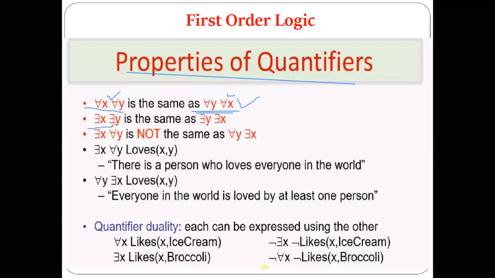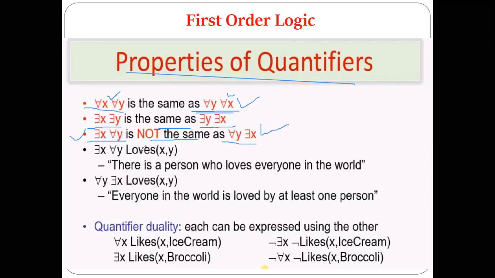Then if there is some x some y, it is also the same as some y some x. Then the third property: some x all y is not the same as all y some x. This is important to discuss here.